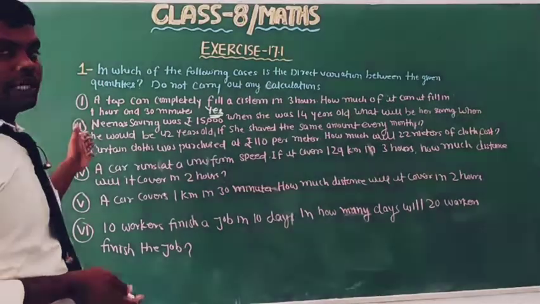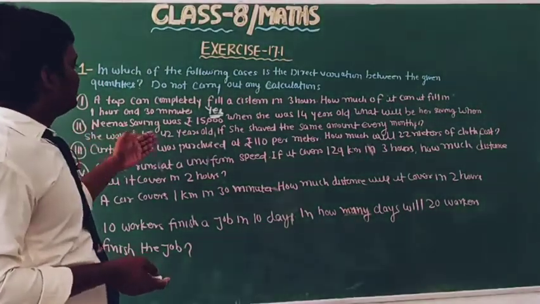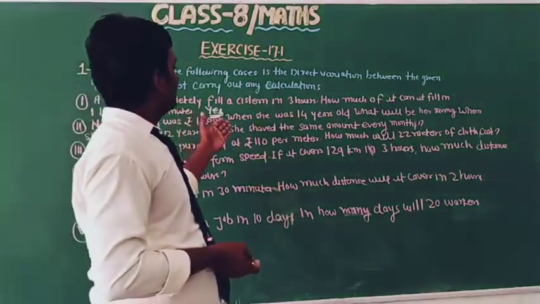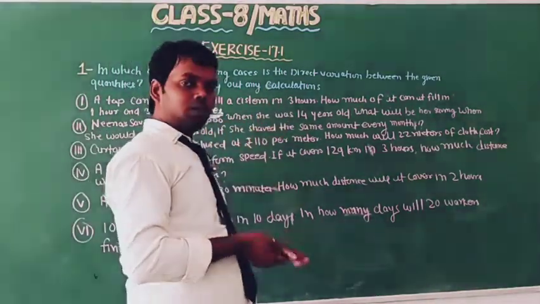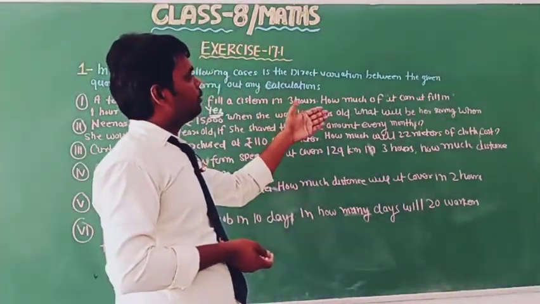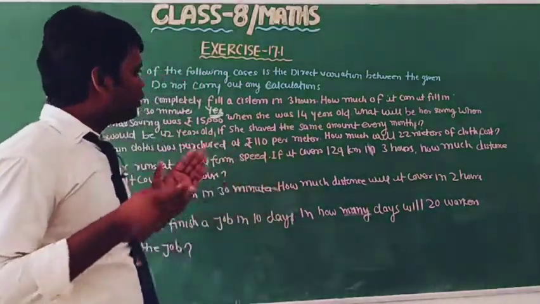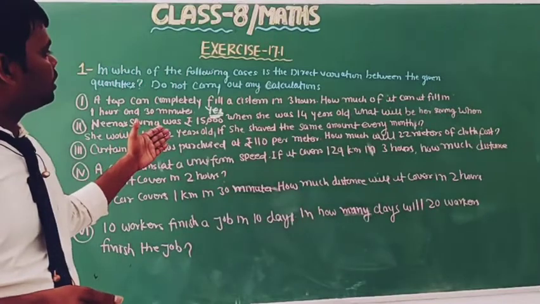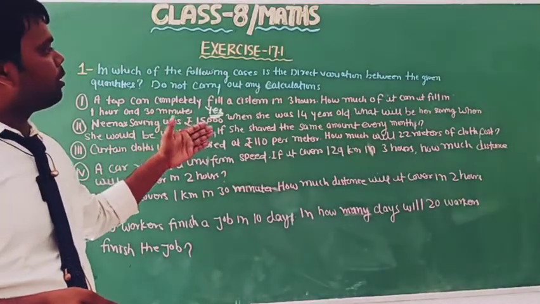And now move to the second part. Nina's saving was 15,000 when she was 14 years old. What will be her saving when she is 42 years old? She saves the same amount every month.